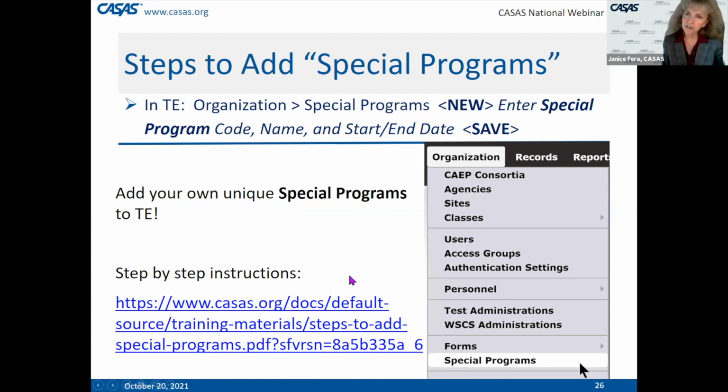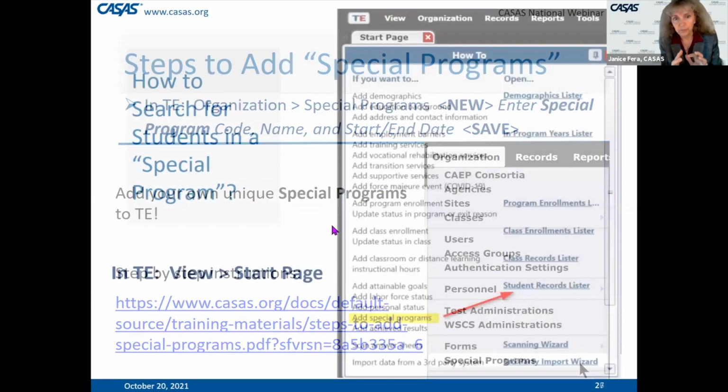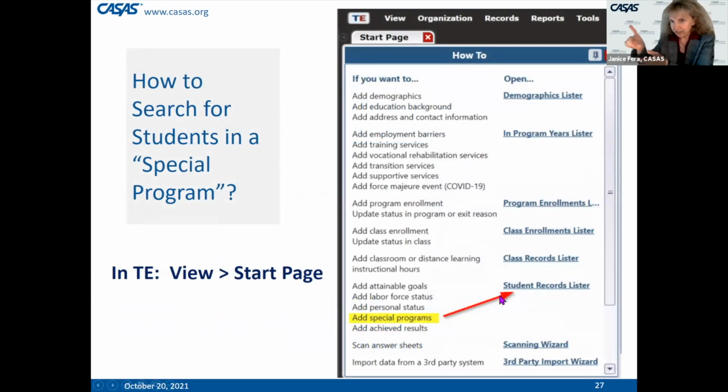But the big picture is that first, you create a special program under Organization, Special Programs. Next, you select students either individually or as a group and include them by checking that new box. And then finally, after your students are identified in that special program, you can collect statistics and generate reports. Next slide, please.